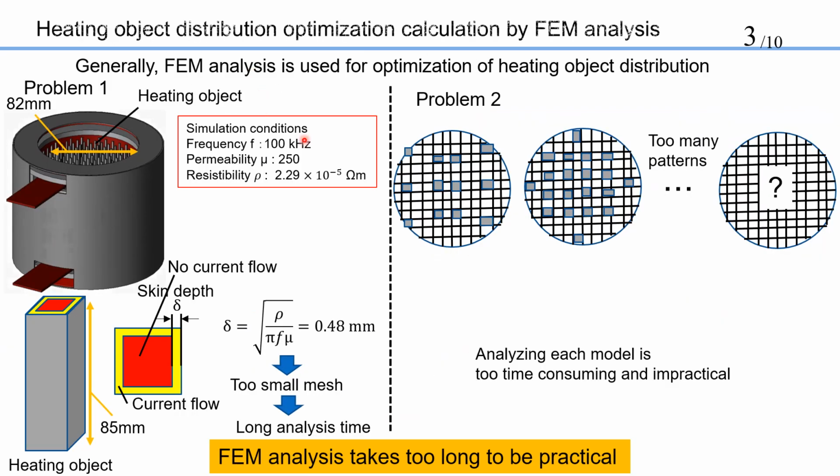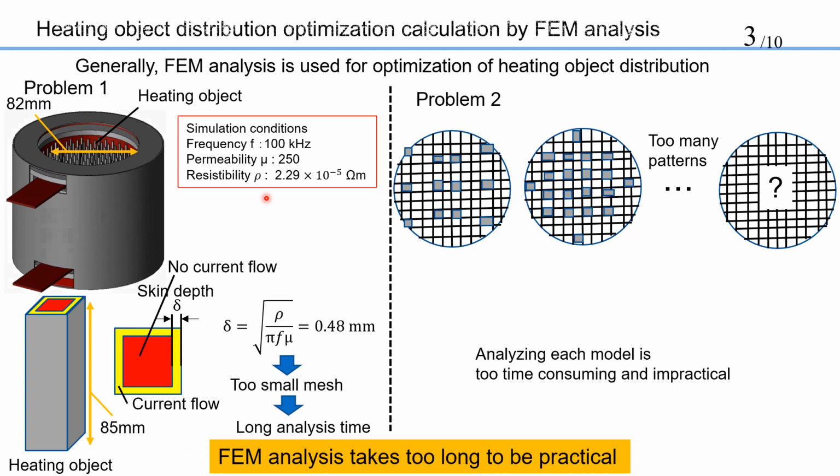Generally, FEM analysis is used for optimization of heating object distribution. Eddy currents are calculated when considering induction heating in FEM analysis. These are the simulation conditions. Frequency is 100 kHz. Permeability of the heating object is 250.